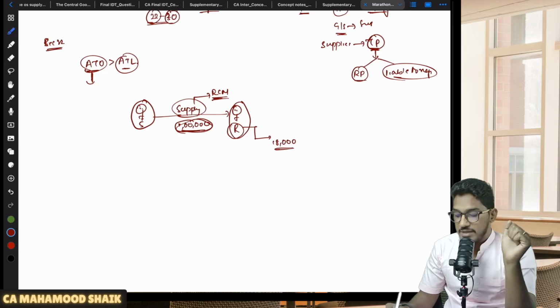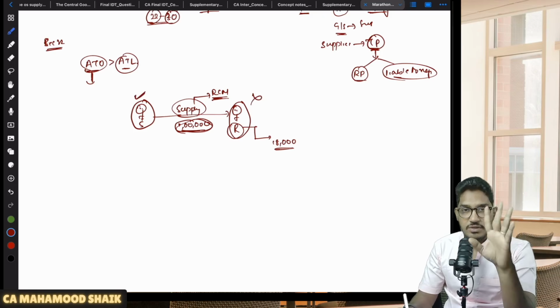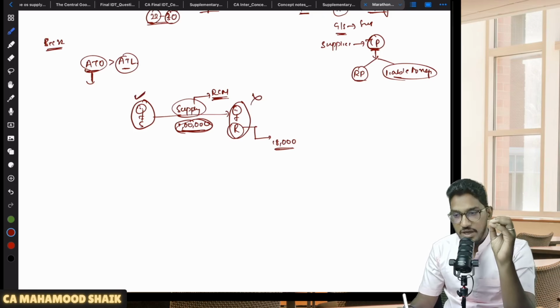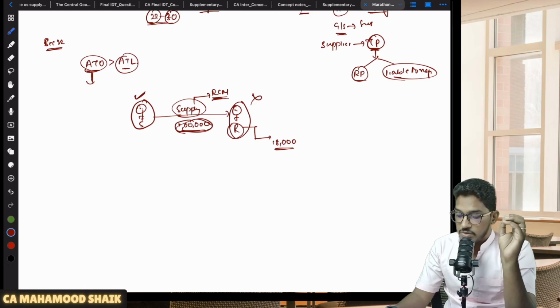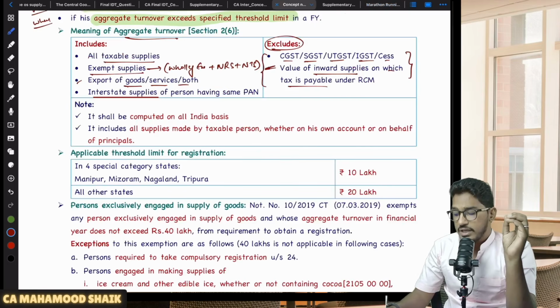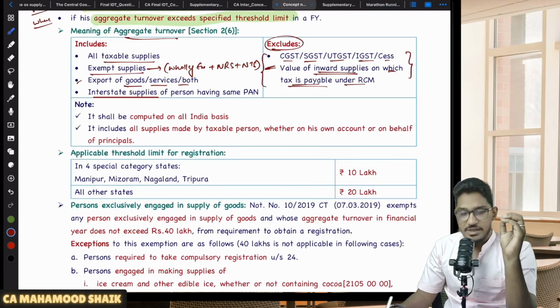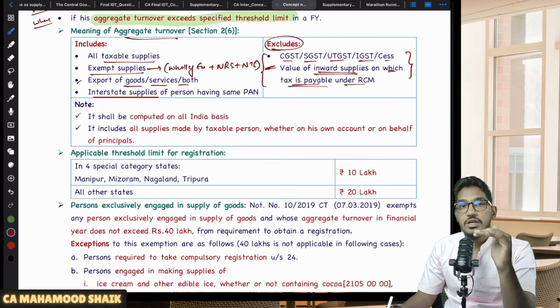Sir, recipient is paying the GST. No, I will include it in my recipient's turnover. Wrong. Absolutely wrong. It should be included in the turnover of the supplier. So that's what they say here. If you read it, if you are receiving any inward supplies on which you are paying tax under RCM, that will not get included in your turnover because you are a recipient to that. It will get included in the turnover of the supplier, whoever has made that supply.